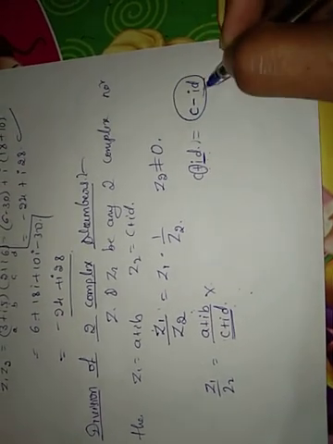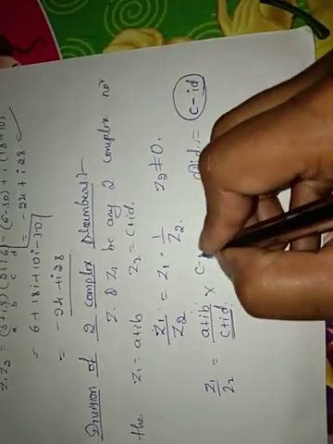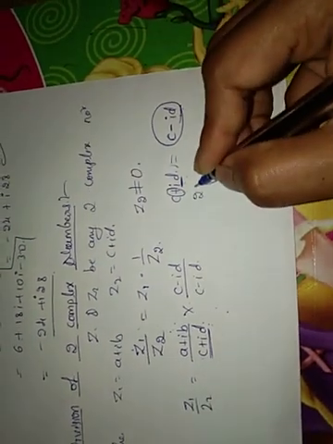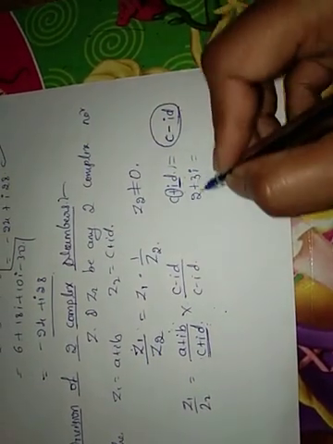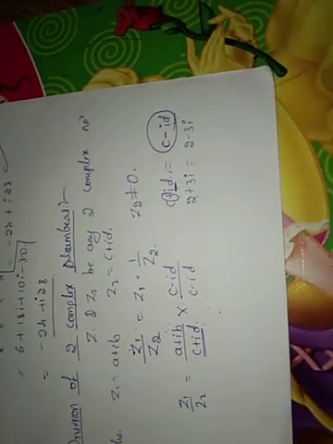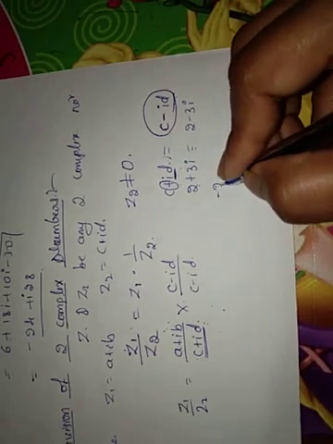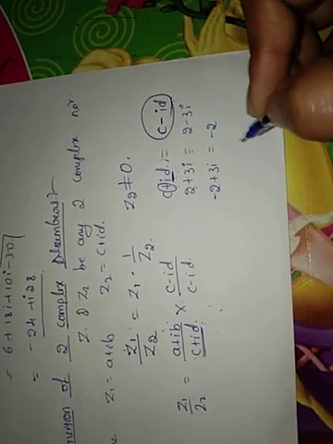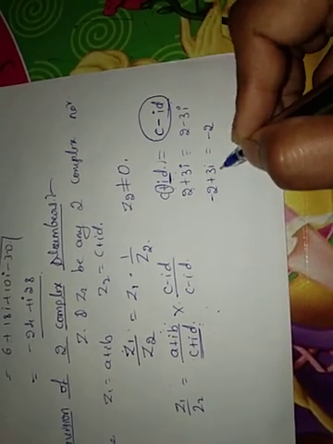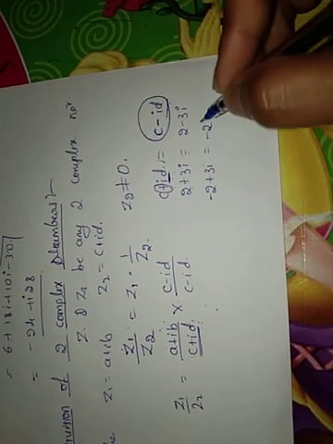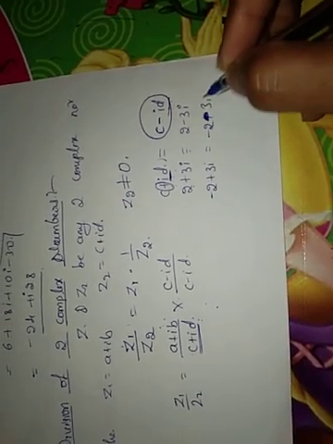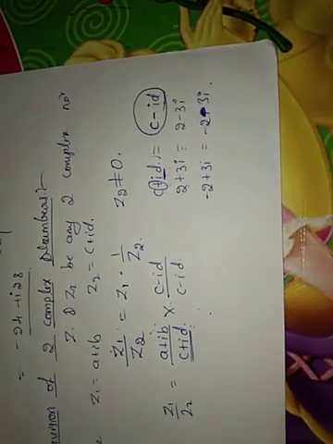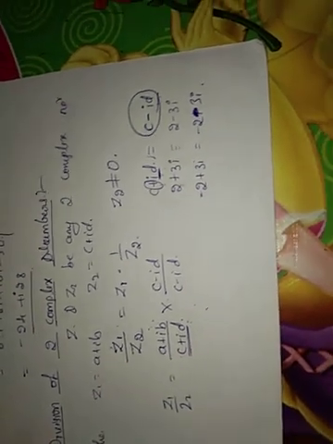Now multiply this term on both numerator and denominator of this function. For example, suppose we have in the denominator 2 plus 3i. Multiply both numerator and denominator by 2 minus 3i. Keep the 2 as it is and change the sign of the imaginary part. The imaginary part is 3i, which has a plus sign. Change it to minus 3i. That is how to multiply the numerator and denominator by c minus id.